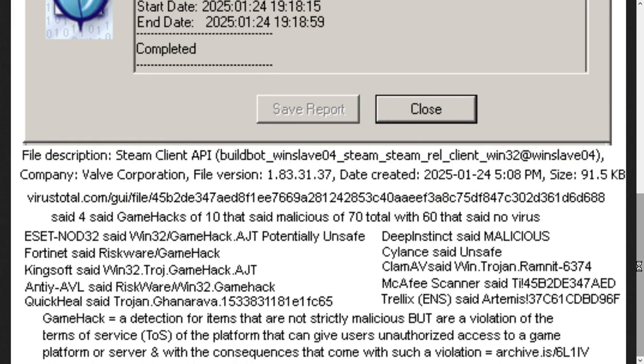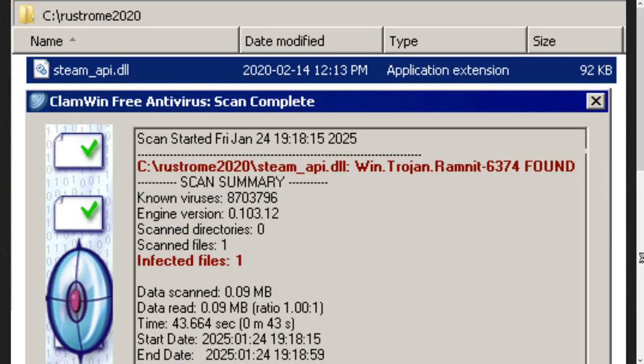All of these programs, all of these virus scanning companies should hang their heads in shame for a false positive. It's a game hack. It's not a virus. Just because some corporation out there might lose a nickel, which in this case, I'm sorry, it's not causing Facepunch to lose any money at all. It really isn't. This should not have been labeled that way.